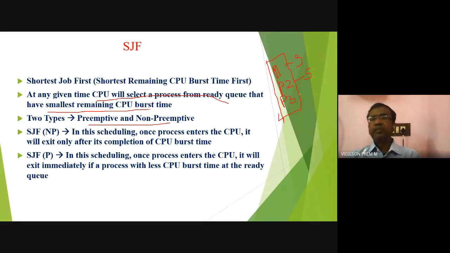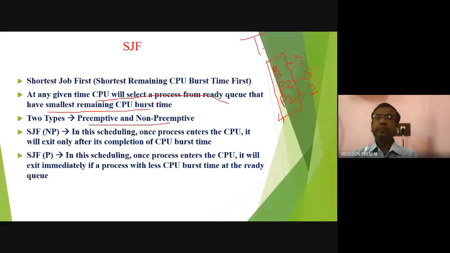So at time T0, all three jobs are there in the ready queue. P1 requires 3, P2 requires 5, P3 requires 2. Now what will be considered by the CPU? At any given time, CPU will select a process from the ready queue that has the smallest remaining CPU burst time. Which process has the smallest CPU burst time? P3 is the smallest, so P3 will enter the CPU. Once P3 is completed, then P1 will enter, that is the second smallest. Then P2 will enter, that is the third smallest.